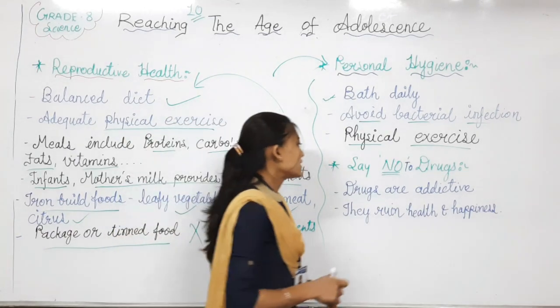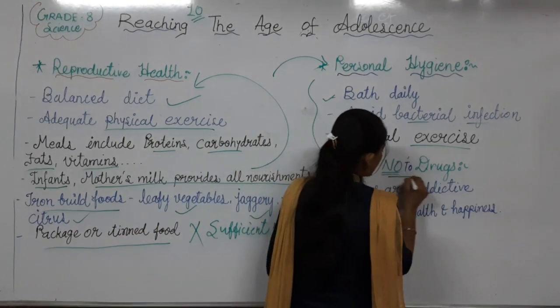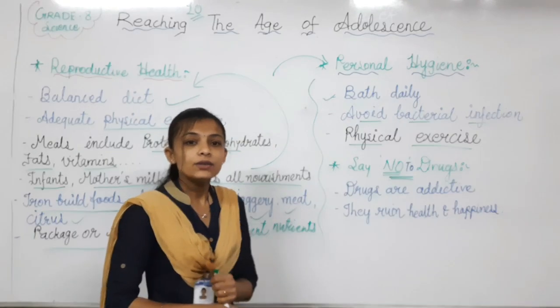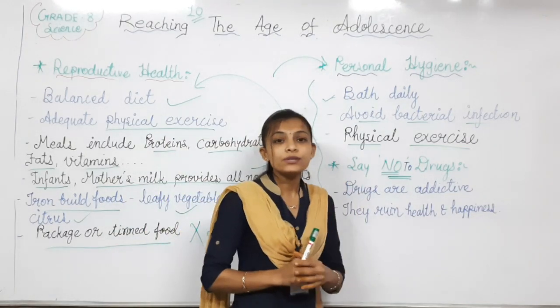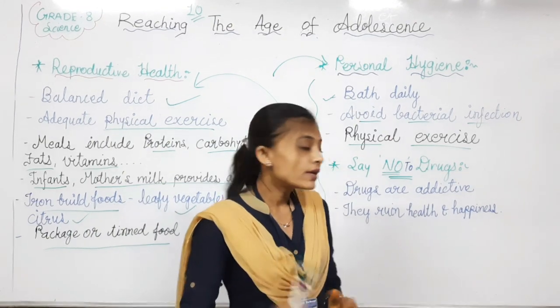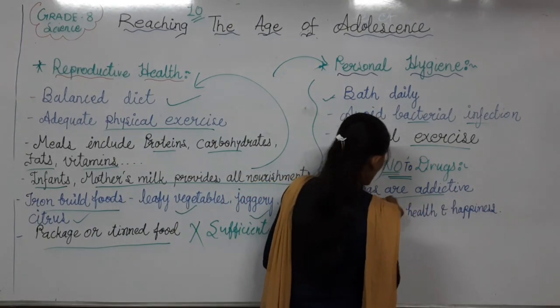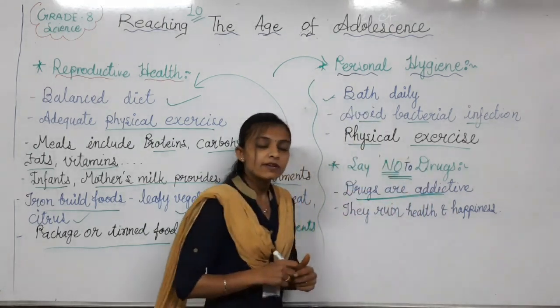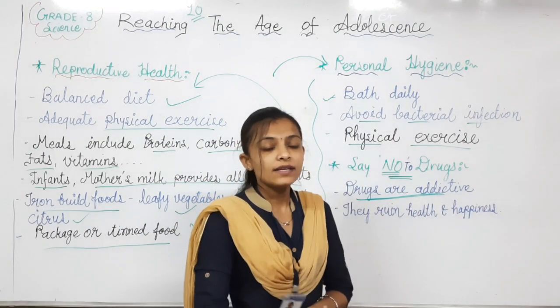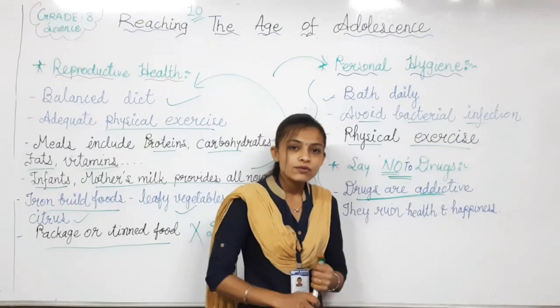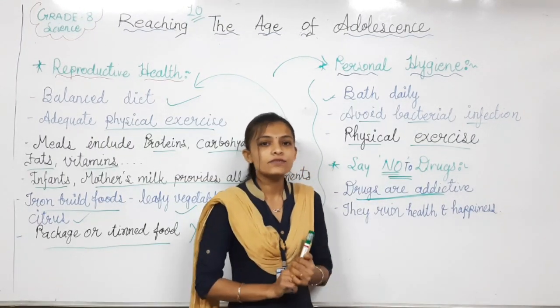And the last point is say no to drugs. This is important. You are not advised to take drugs. Why? Because drugs are addictive. One proverb is that excessive use of anything is poisonous for our life.